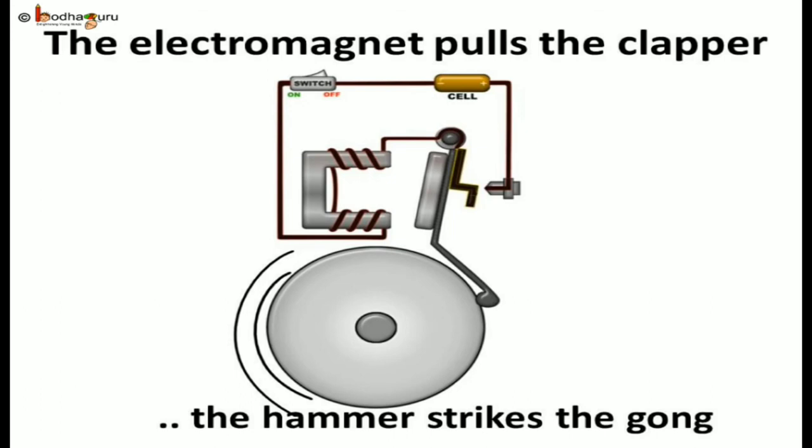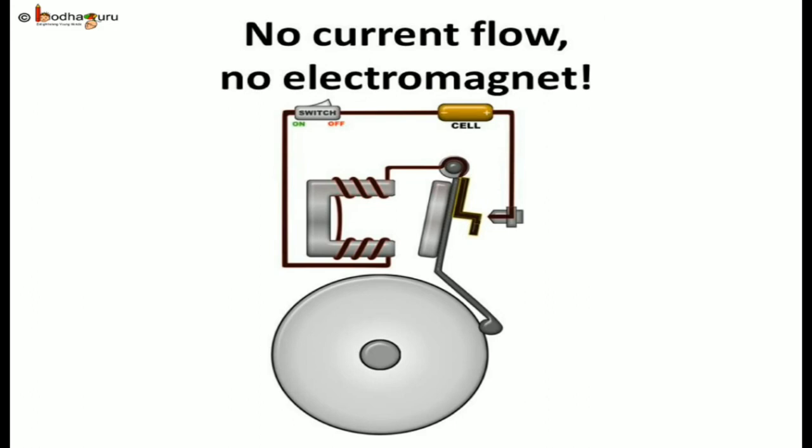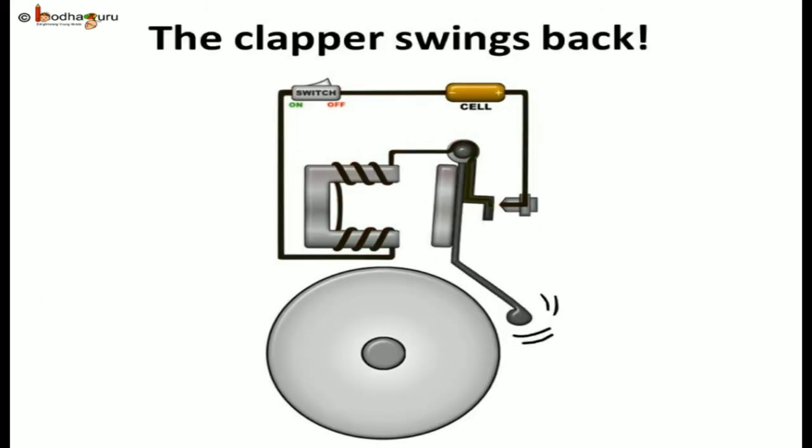The coil is no longer an electromagnet. As we know, it's the flow of the current that gives the coil its magnetic power. So, it no longer attracts the clapper. The clapper springs away from the bell back to its original position and touches the contact screw again.